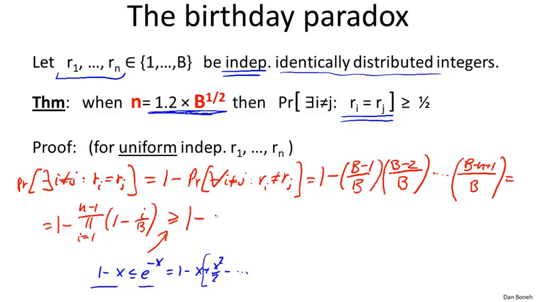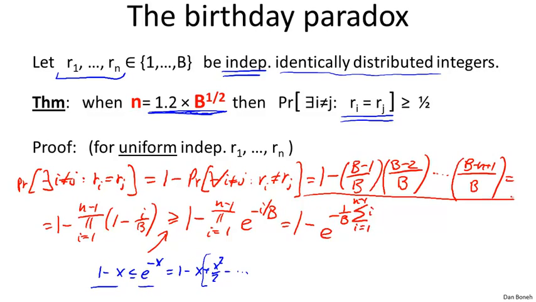We get that this is greater than 1 minus the product of i goes from 1 to n minus 1 of e to the minus i over b. I simply plugged in x equals i over b for each one of those terms. Now the nice thing about exponentials is that when we multiply them, the exponents add. As a result, this is simply equal to 1 minus e to the power of, let me take the 1 over b out of the parentheses, the sum of i goes from 1 to n minus 1 of i.